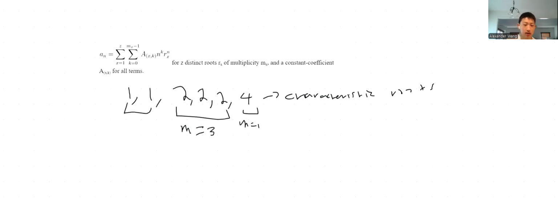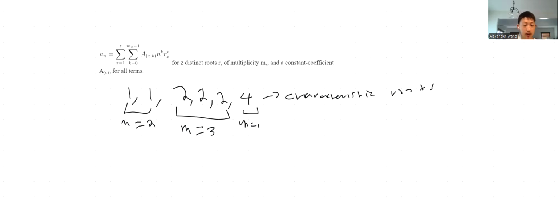And you can see the multiplicity accounts for how many terms there are. So if we iterate from 0 to multiplicity minus 1, then we're basically accounting for all the terms. Say you go from 0 to m equals 2 for this group of ones. You'll go from 0 to 1. If you go from 0 to 1 inclusive, then you would go through 0 and 1, and that's 2 terms. And so that counts for both the terms.